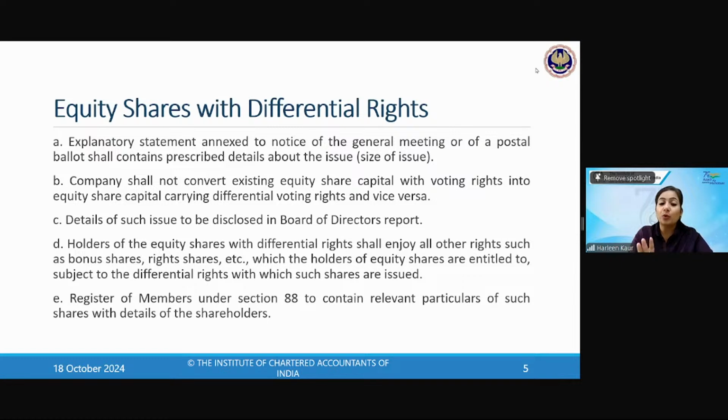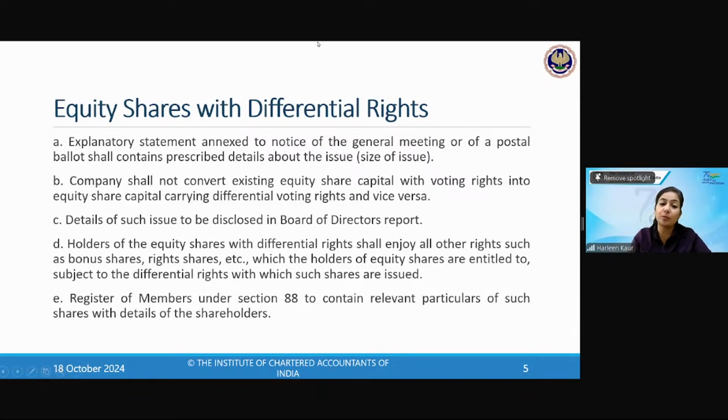And details of such issue have to be included in the board of directors' report. Holders of DVR shares enjoy all the rights of the equity shareholders, that is bonus shares, right shares, whatever the holders of equity shares have been given the rights to, DVR shares will also get the same.